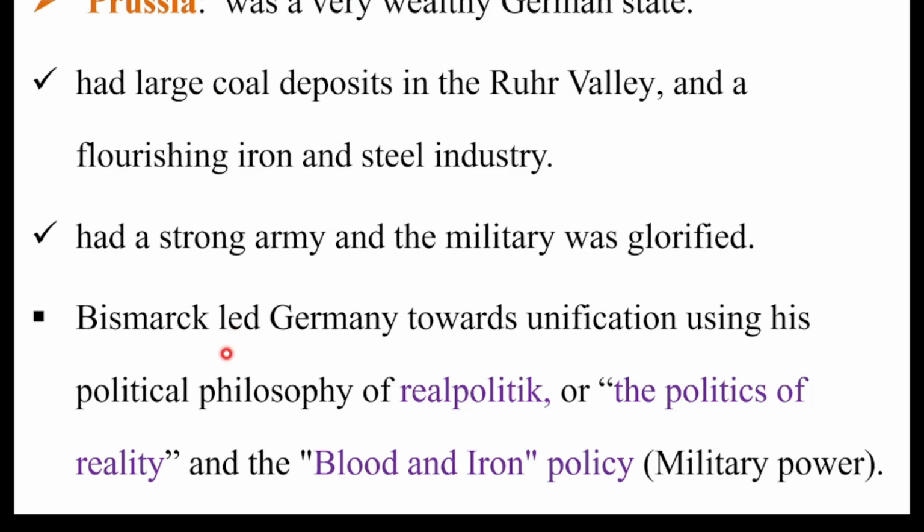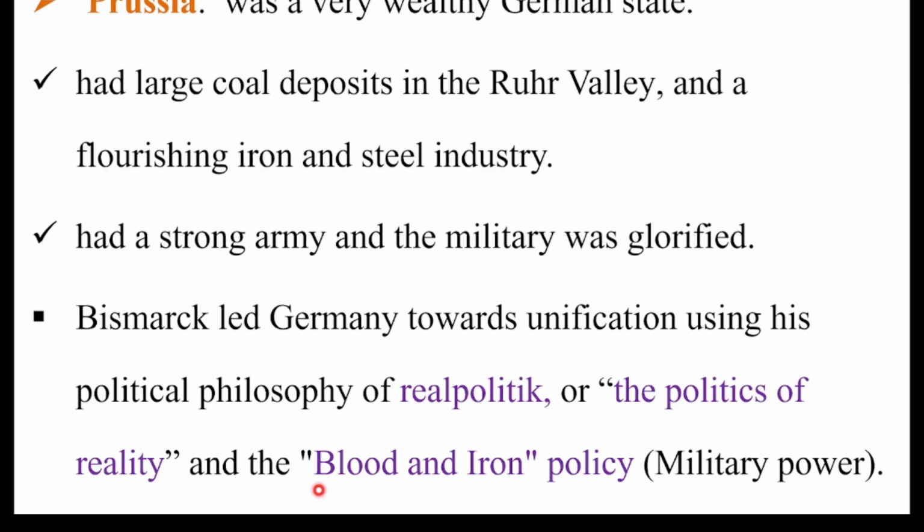Now Bismarck came to power, and moved Germany toward unification using his political philosophy of real politics, that is, the politics of reality, and the blood and iron policy. Kanaaf namni kun philosophy isaa maal jedhama? Real politics. In English, the politics of reality. Afaan isaaniitti real politics. Afaan immoo Ingiliffaatiin politics of reality. Kanaaf the blood and iron policy.